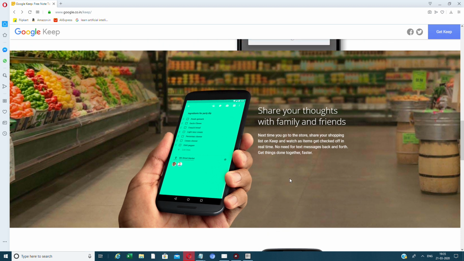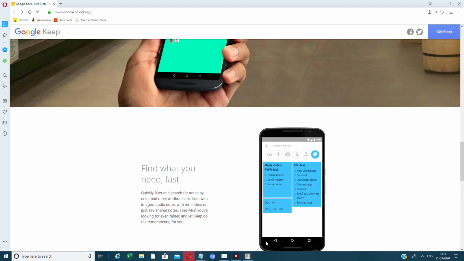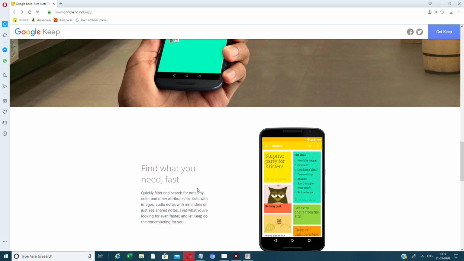Correct? You can share these notes, your thoughts with families and friends. Okay, so you'll be able to do that. No need for text messaging back and forth. Get things done together faster like lightning. Find what you need very fast.